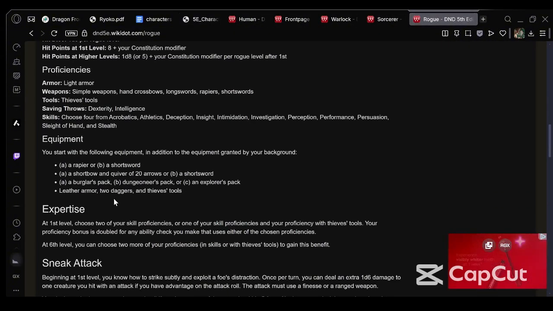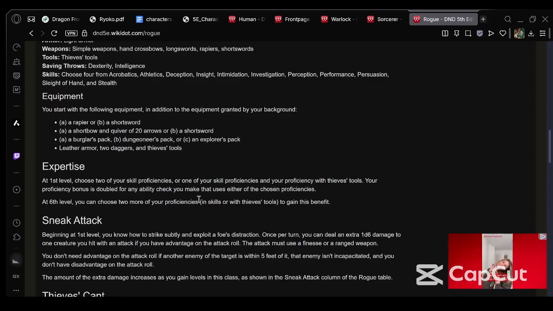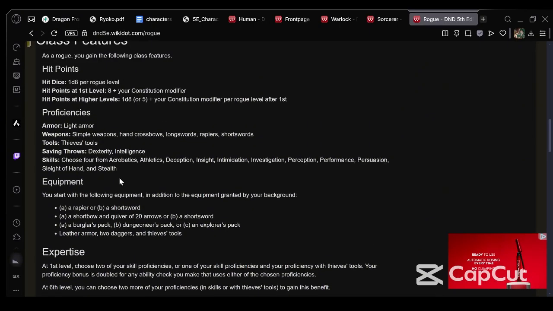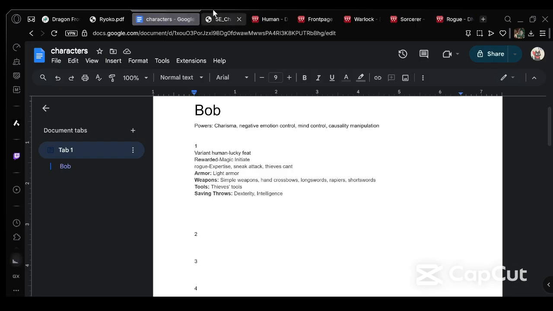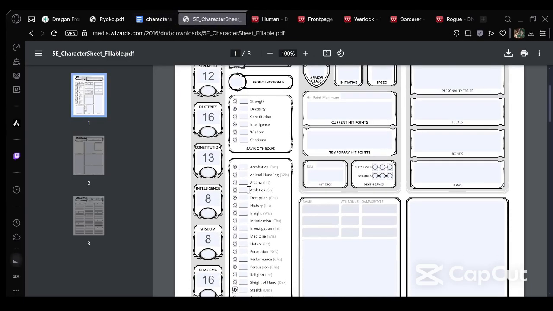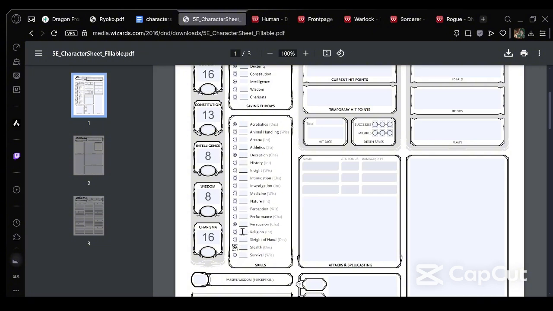And then we are also at level 1. What else do you get there? So the equipment, we can do that related to expertise. Choose 2 of your skill proficiencies. So 2 of them are going to be double. We are gonna double our persuasion. So I'm gonna put ×2. And if so, they know it's doubled. And then I'm gonna also double our stealth.